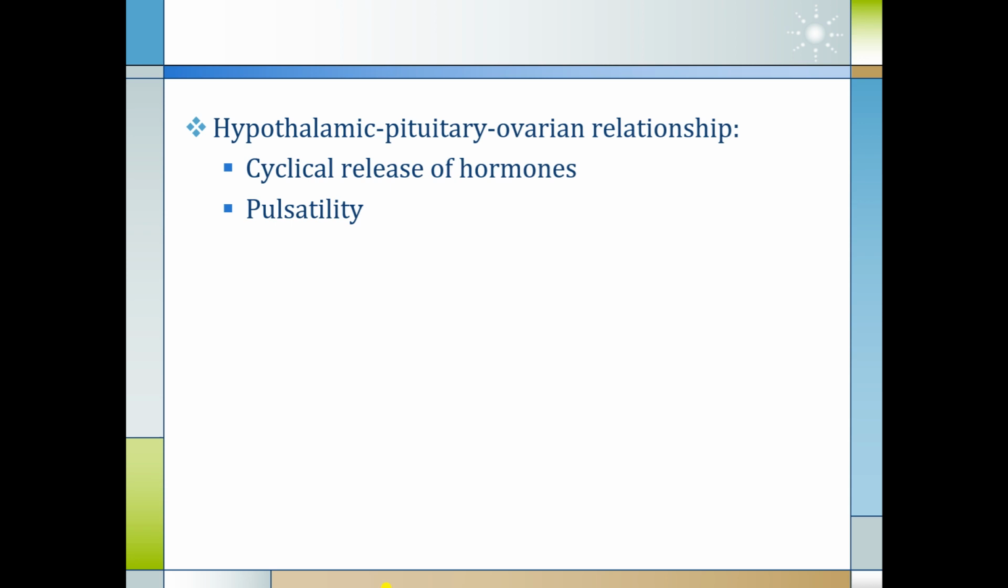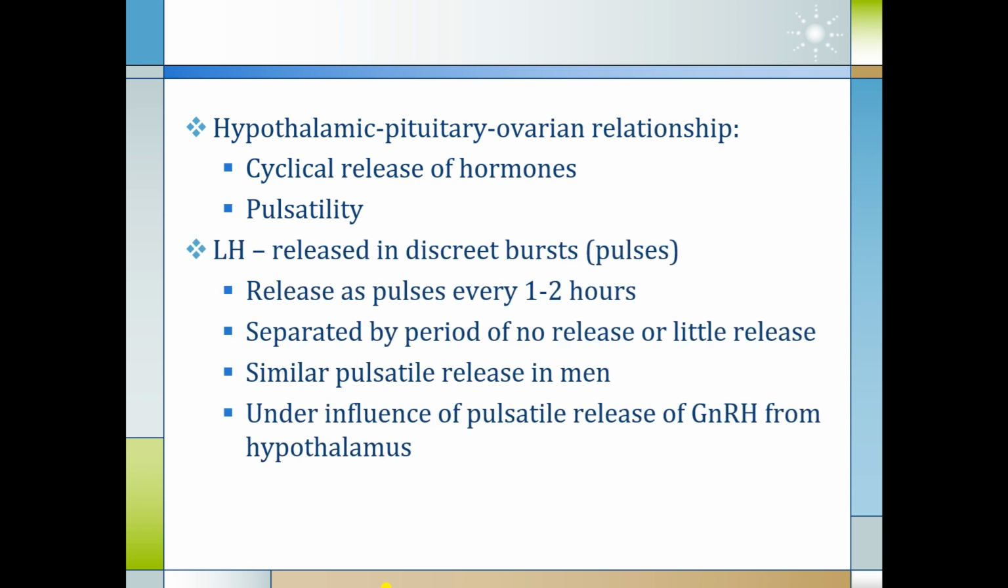Now we see there is a hypothalamic pituitary ovarian relationship which controls this cyclical release of the hormone, and pulsatility of the hormonal release is also essential for maintaining this balance. LH is released in discrete bursts or pulses, every 1 to 2 hours, separated by periods of no release or little release. Similar pulsatile release is also seen in men. Under the influence of pulsatile release of GnRH from the hypothalamus, LH is released in a pulsatile manner.